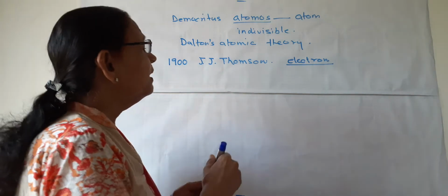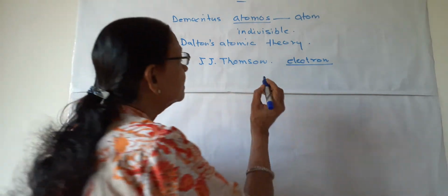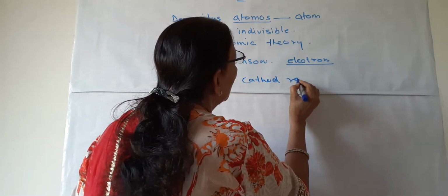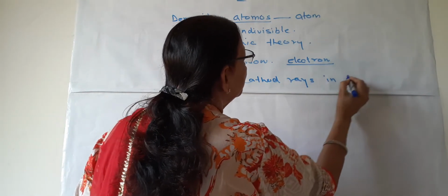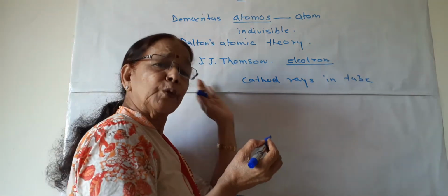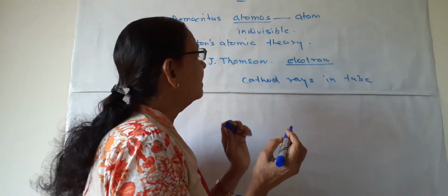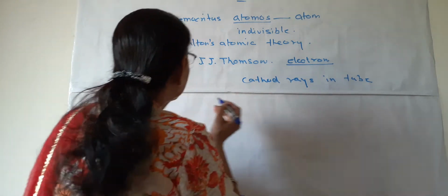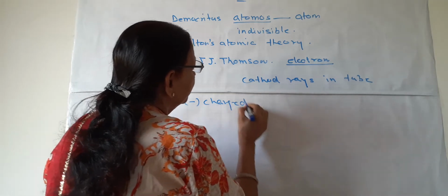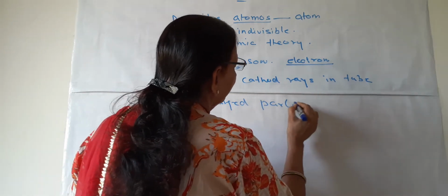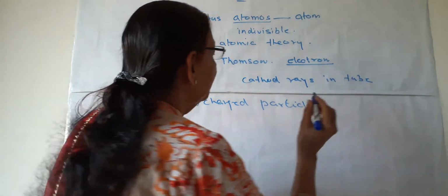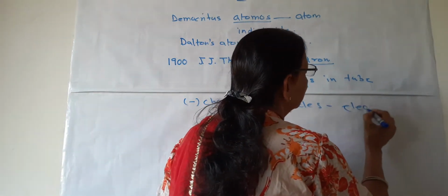And what did he see? He saw that some cathode rays are flowing in the tube, emerging from the cathode end, and these rays have some negatively charged particles, and these particles later on were named electrons.